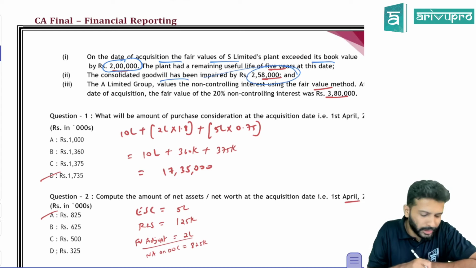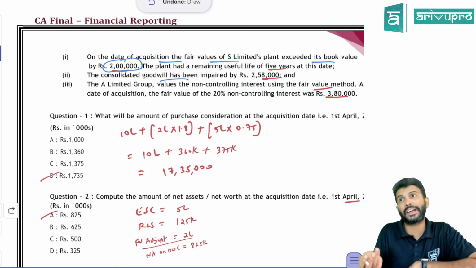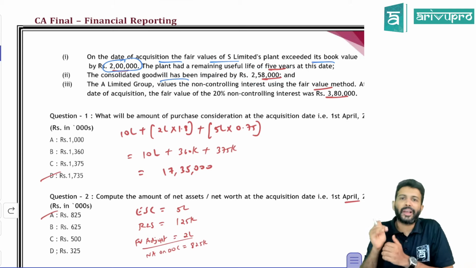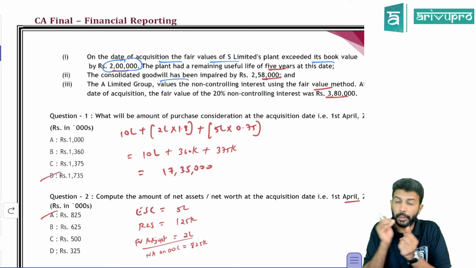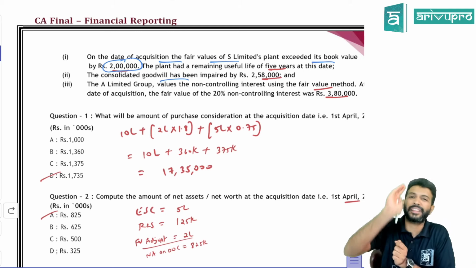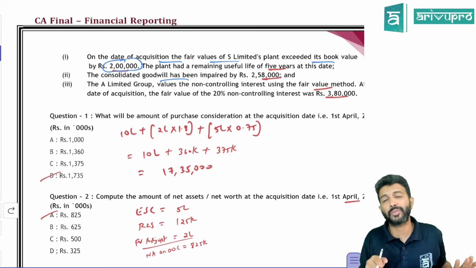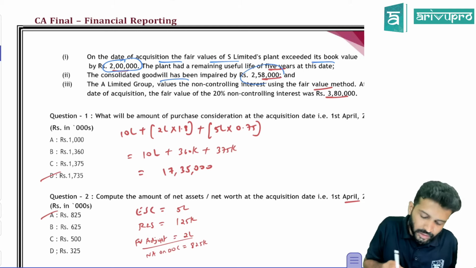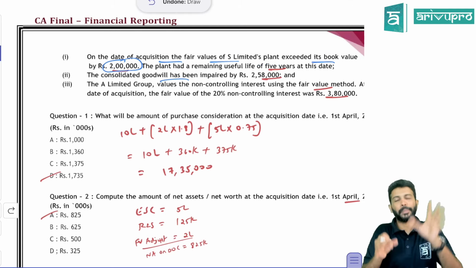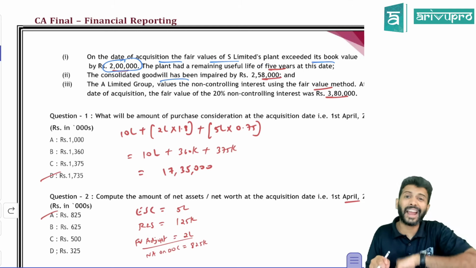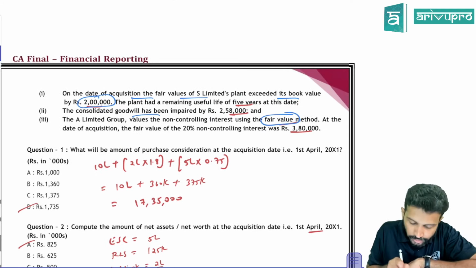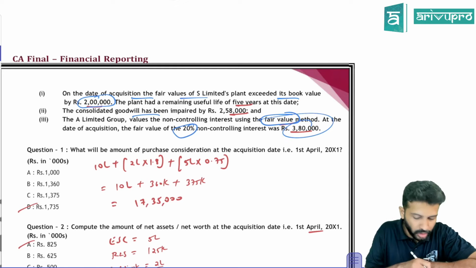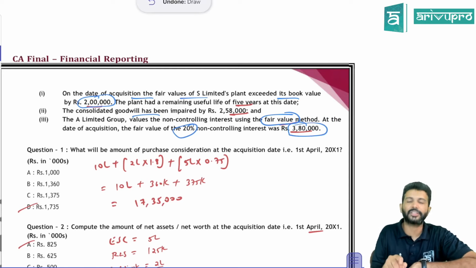Consolidated goodwill is impaired by 2,58,000. So impairment loss. Who will bear it, sir? It depends. If NCI is valued under PSNA, proportionate share of net assets basis, then the impairment loss of 258 will only be taken up by the parent. However, if NCI is valued under the fair value method, then the goodwill that you get will be full goodwill and the impairment loss on goodwill will be taken up by both parent and NCI. So the group is valuing NCI under the fair value method. Awesome. So the fair value of NCI 20% is given on the date of control. They're saying fair value of NCI is 3,80,000.